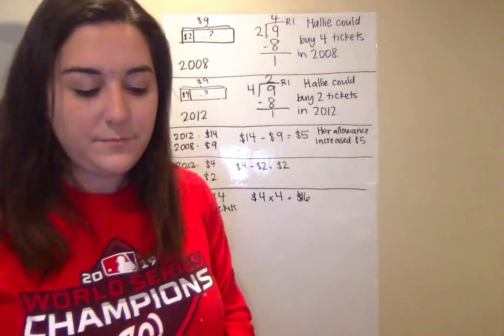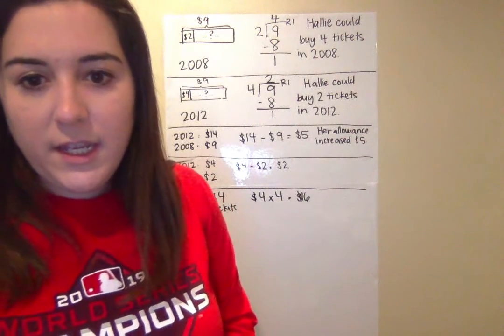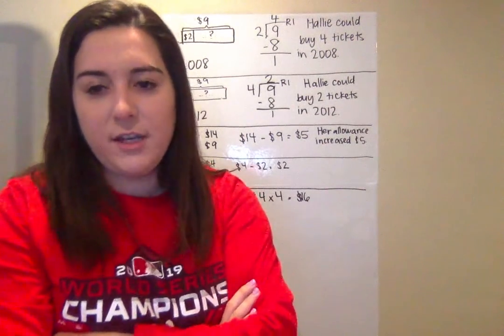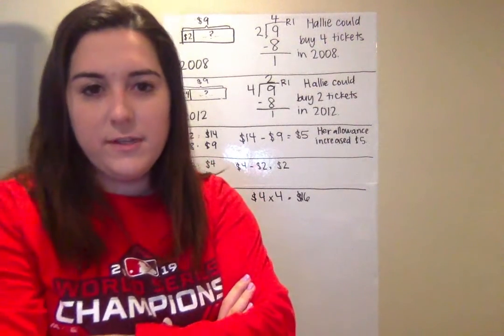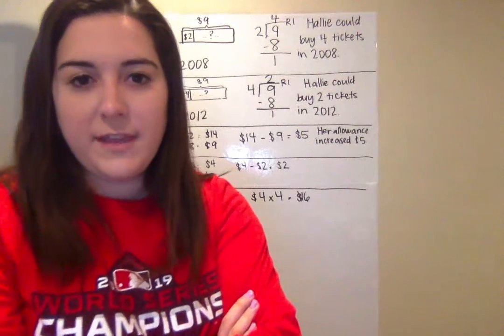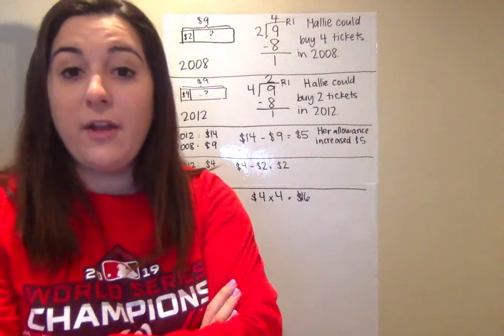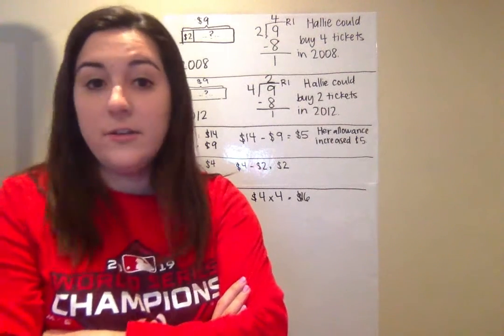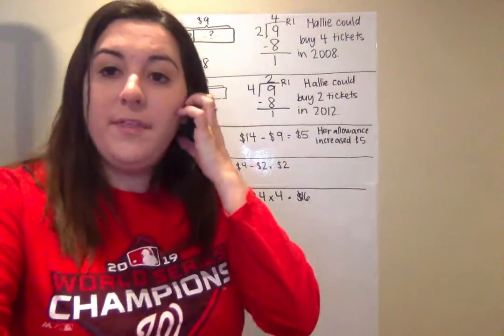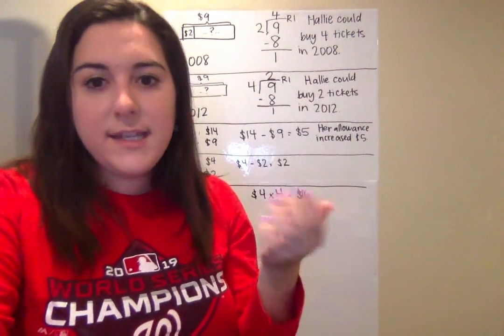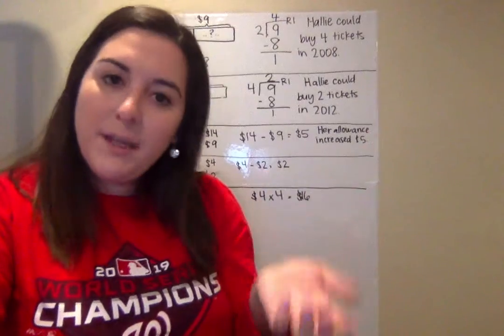Looking at G. What happens to your ability to buy things if prices increase and your allowance doesn't increase? Think about that. We see here that for the first few years, Hallie's allowance didn't increase. She was still trying to buy tickets for the Carnival, but the ticket prices were going up.